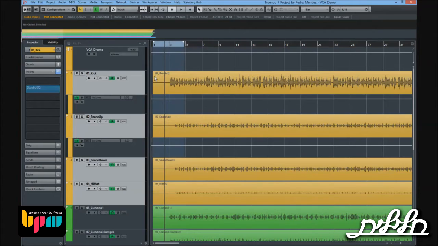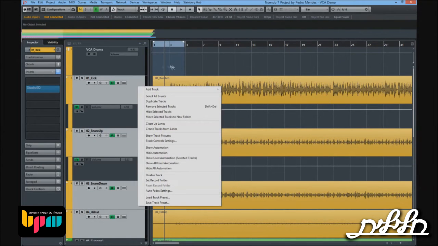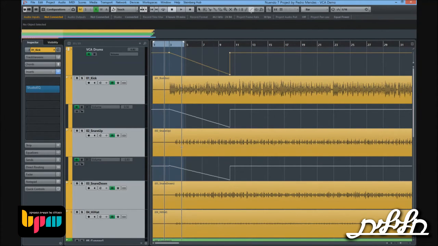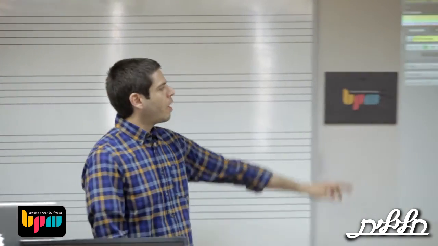And the main difference is the automation. If I have, for example, my kick drum and my snare drum, and I want to automate some stuff, I go to my drawing tool, and you can still automate the channel itself. For example, I'll make one line here, and if you look very closely, there are 2 lines appearing here, and that's because these channels are connected to the VCA. So if I automate my VCA, you'll see that they move along.